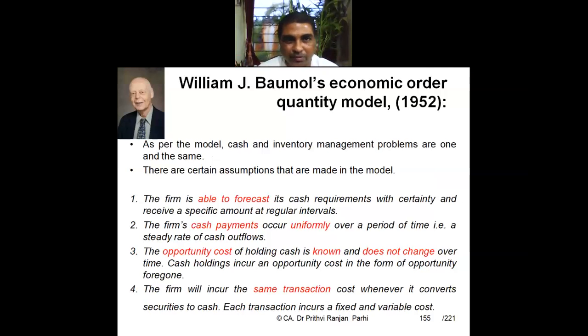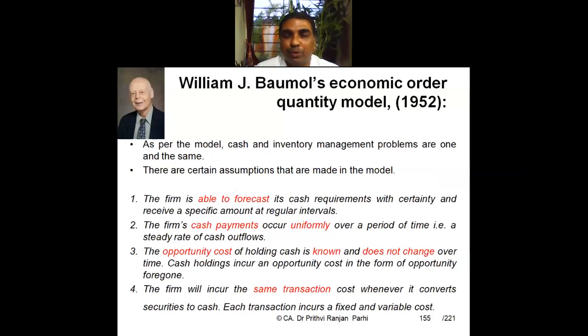Okay, this photo is Mr. William J. Baumol's photograph. You can have a look at that. And this model has certain assumptions. First assumption is that the firm is able to forecast its cash requirements with certainty. So there should be certainty about the future cash requirement.